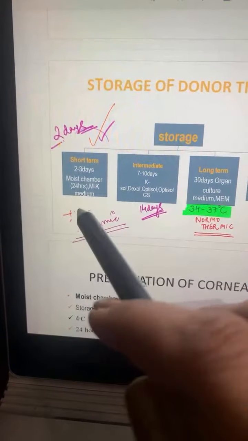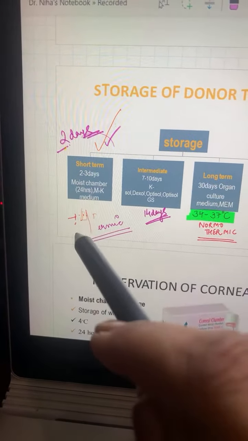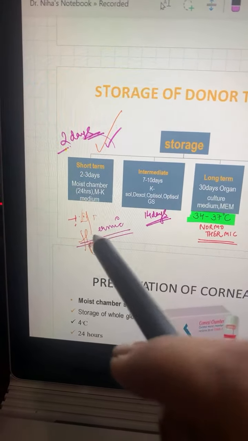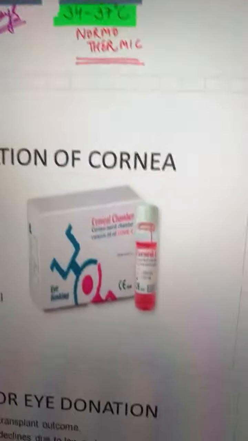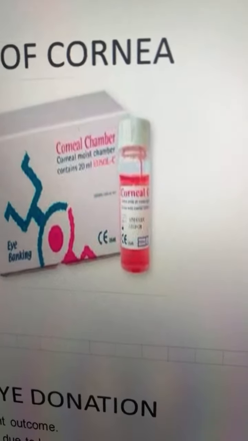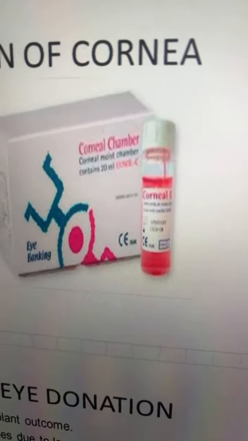In short term, the chamber is kept at +4 degrees Celsius, which is a hypothermic method. So this is a hypothermic method, you are just keeping it in a small vial. This is the one. This is a moist chamber. In this you can keep it inside the refrigerator. So this is a hypothermic method.